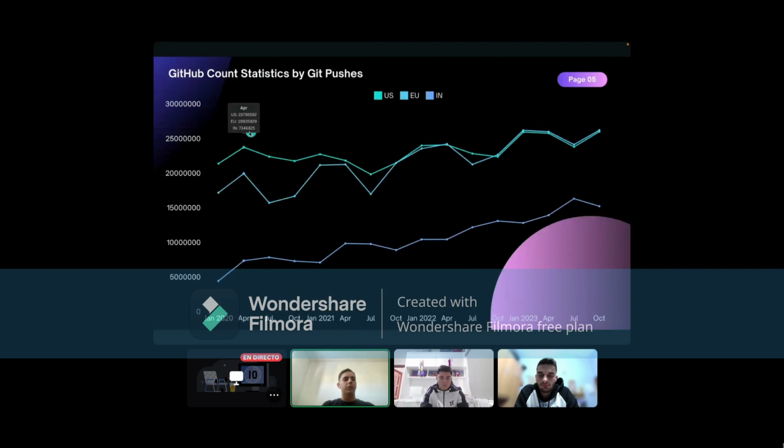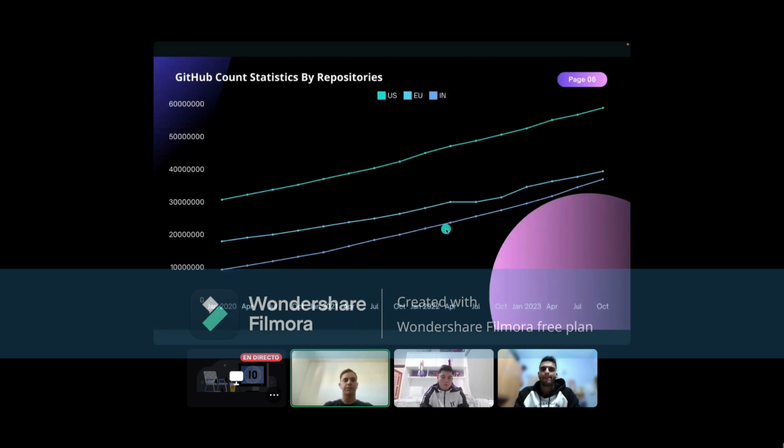On this graphic, we can see that the USA is the principal country where this platform is most used, and behind is Europe, and then at the bottom we have India, which has had great growth between the years. Now my teammate Jonathan is going to talk.